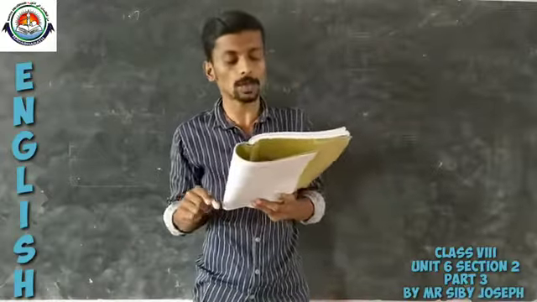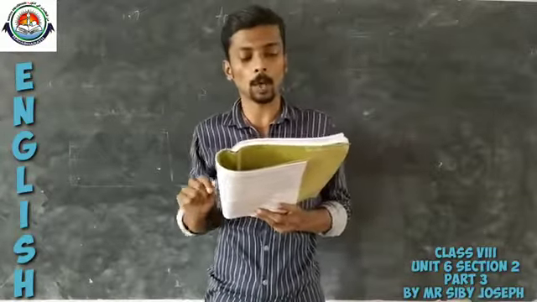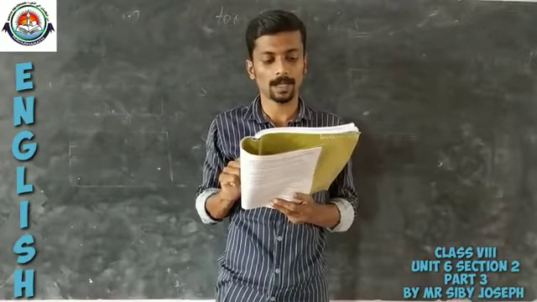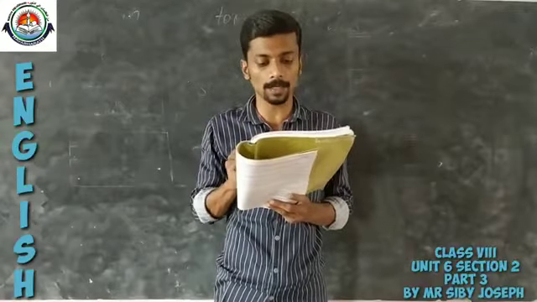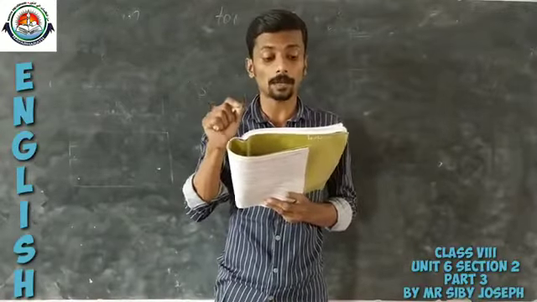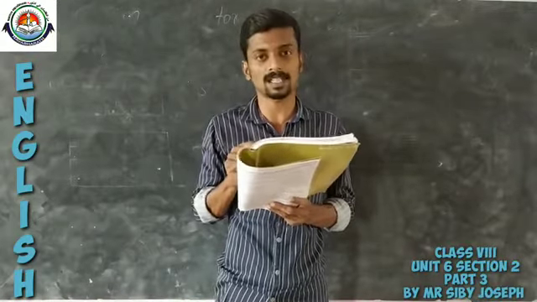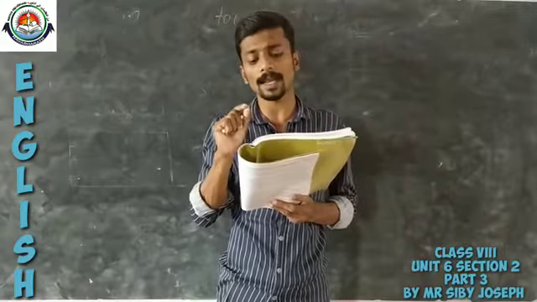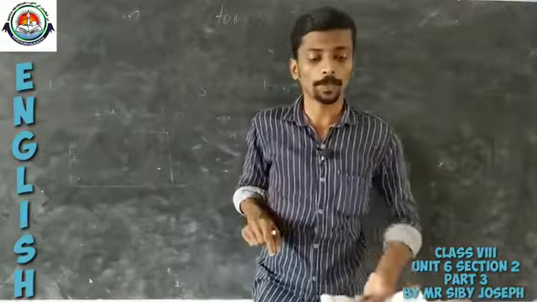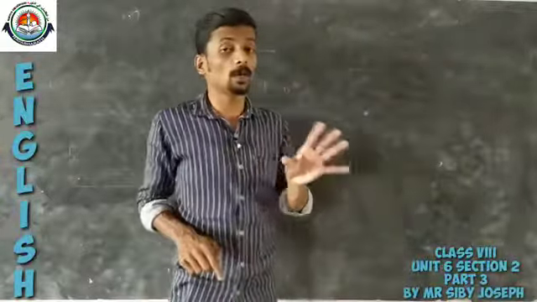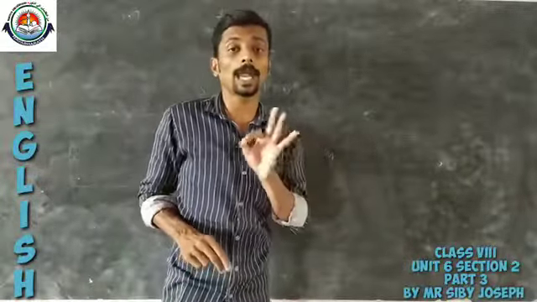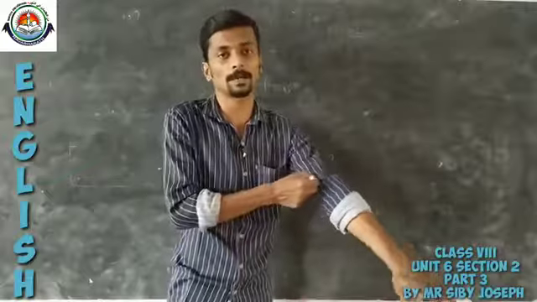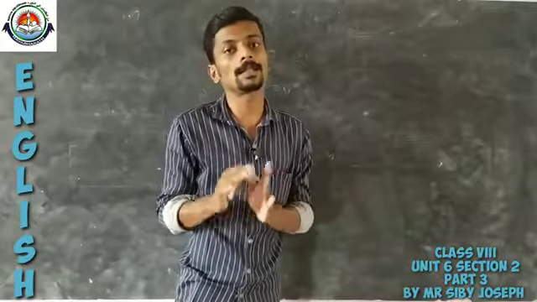Now the definition is also given in the box below. The gerund is a special kind of noun. It looks like a present participle. In fact, it is formed from a verb in the same way as a present participle, that is by adding ing, but it acts like a noun in several ways. So before saying what a gerund is, you have to be able to differentiate between a gerund and a present participle. Both are written in the same manner.